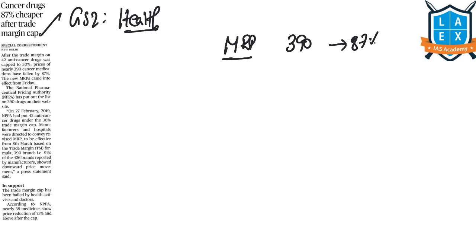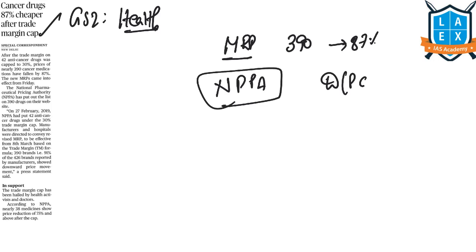Previously, the National Pharmaceutical Pricing Authority invoked powers under the Drugs Price Control Order of 2013, and it brought down the prices for 42 non-scheduled anti-cancer drugs under price control by capping the trade margin at 30%.